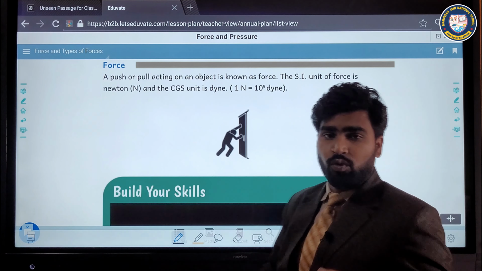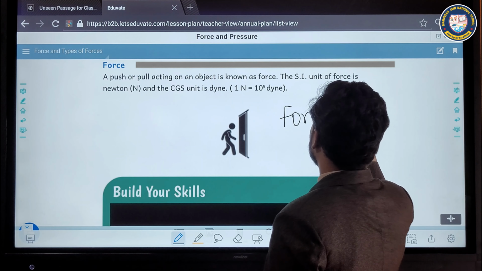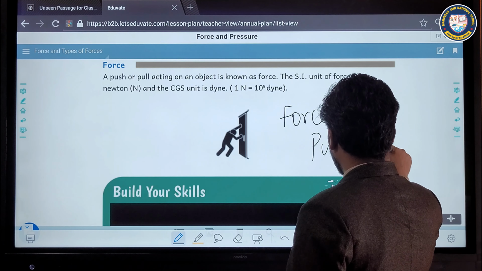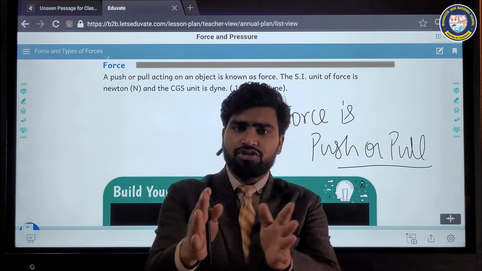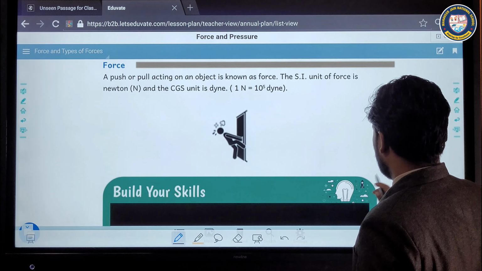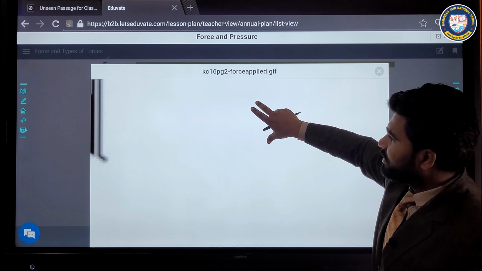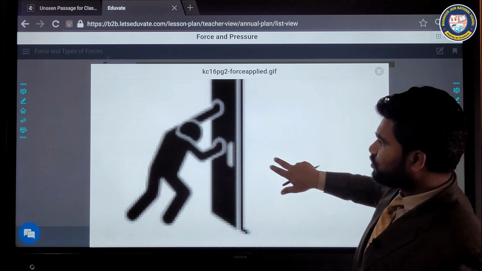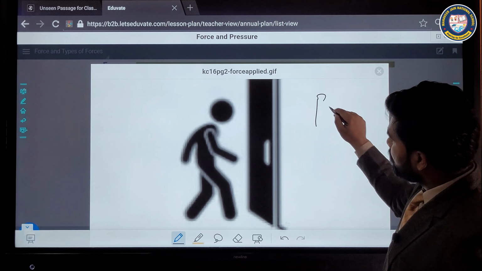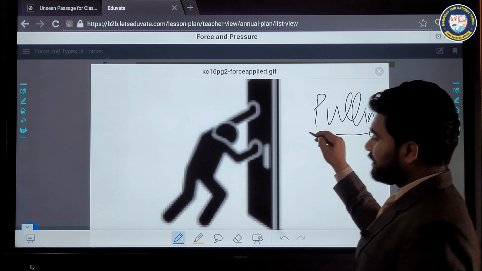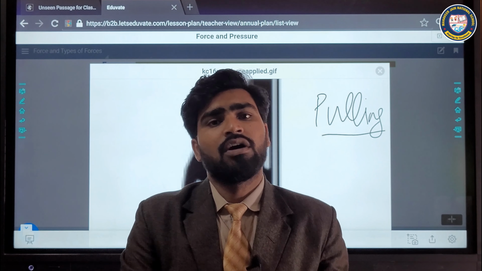So first of all, we should know what is force. Generally, in basic terms, we used to know force is just push or pull. In simple terms, we can define it like force is a push or pull. Suppose this boy is opening the door. So what is he doing? He is pulling to open. He pulls to open the door. So force is just a push or pull.